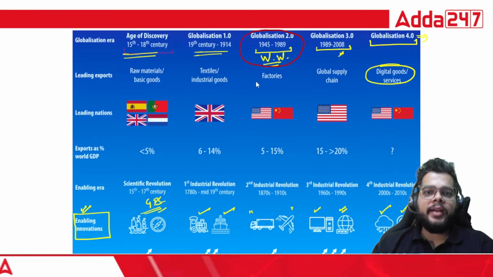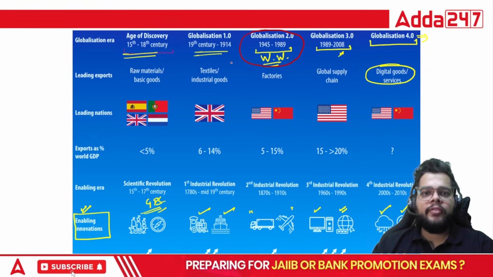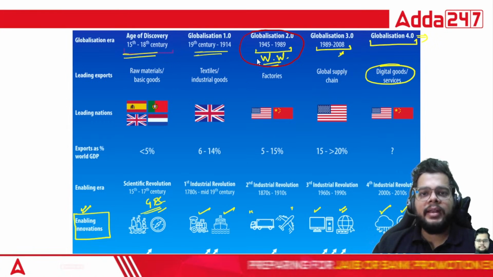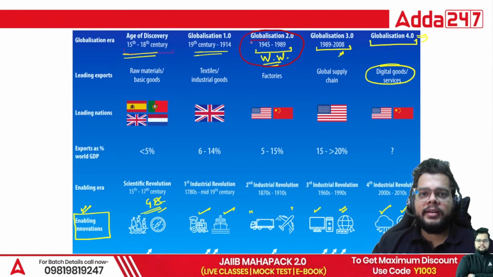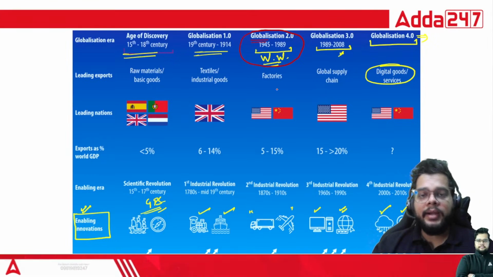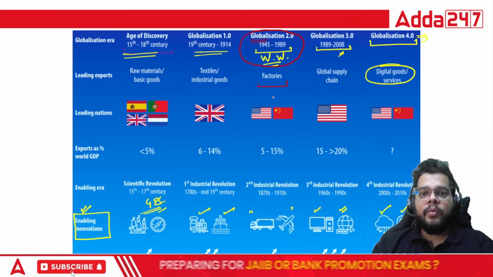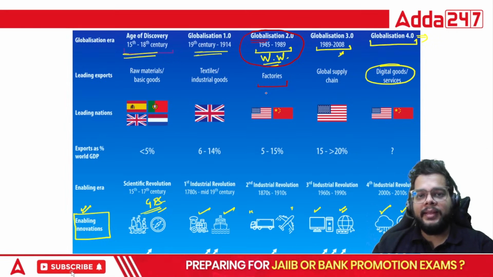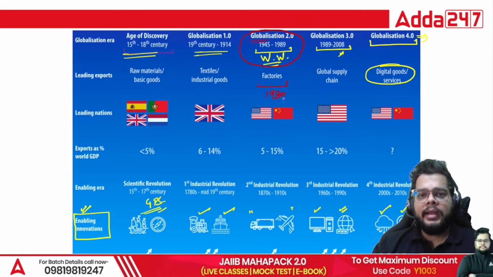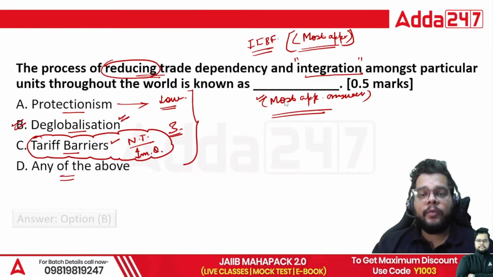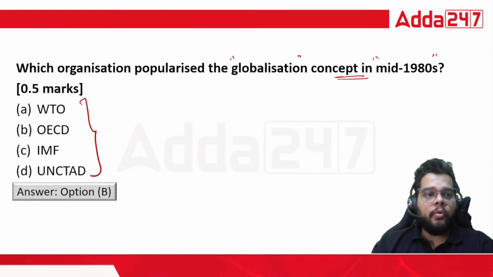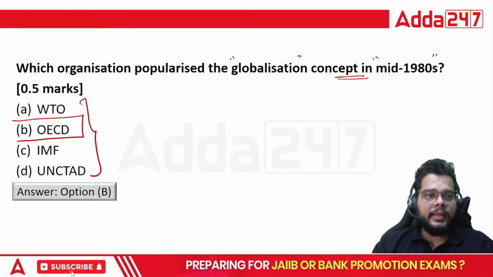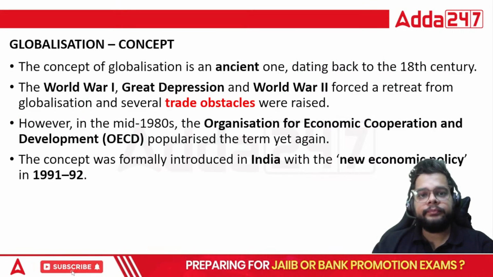So somewhere down the line in the 1940s, 50s, 60s, and 70s, the process of globalization took a backstage. But one organization resurrected this concept of globalization in the late 1980s, and that was OECD. Right? Option B will be the right answer.